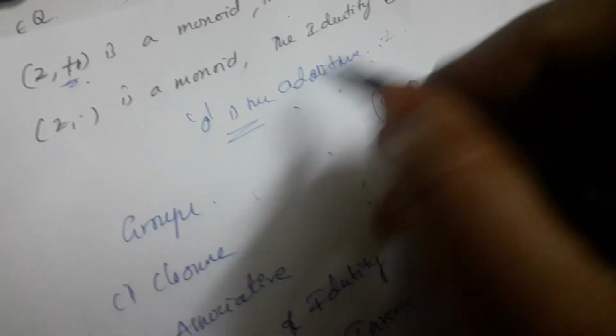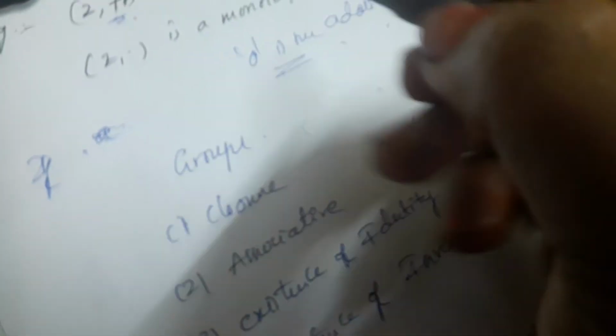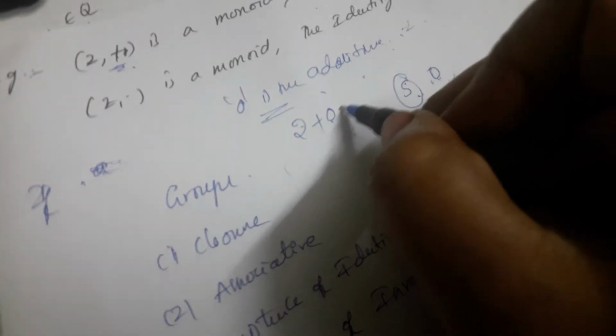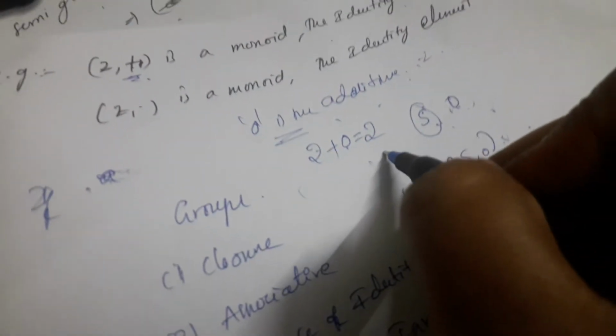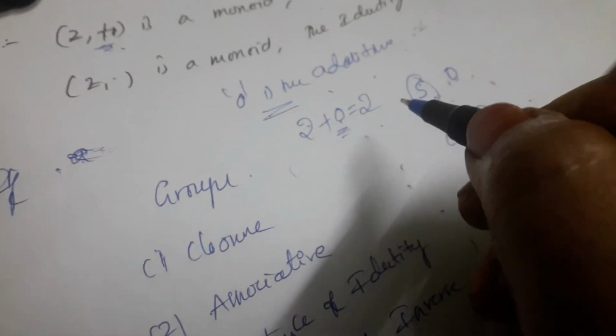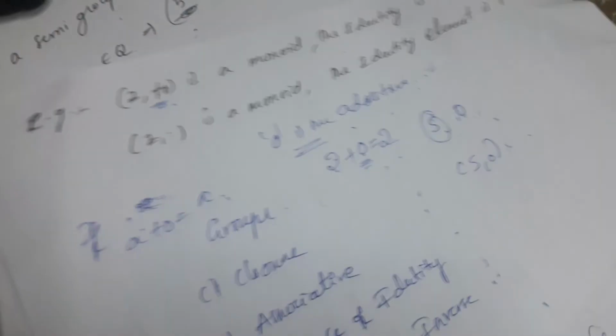What is the meaning of additive identity? If any number is added to 0, for suppose the number 2, then we will get the same number. That is the additive identity. If any element is added to 0, then we will get the same element. That is the additive identity.